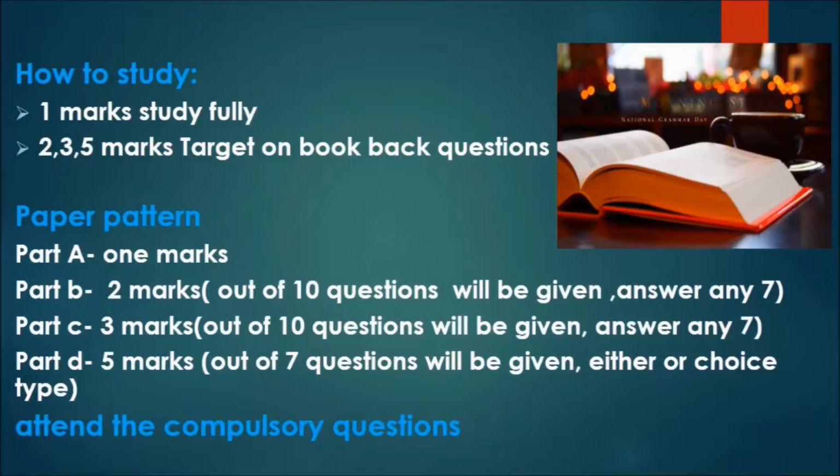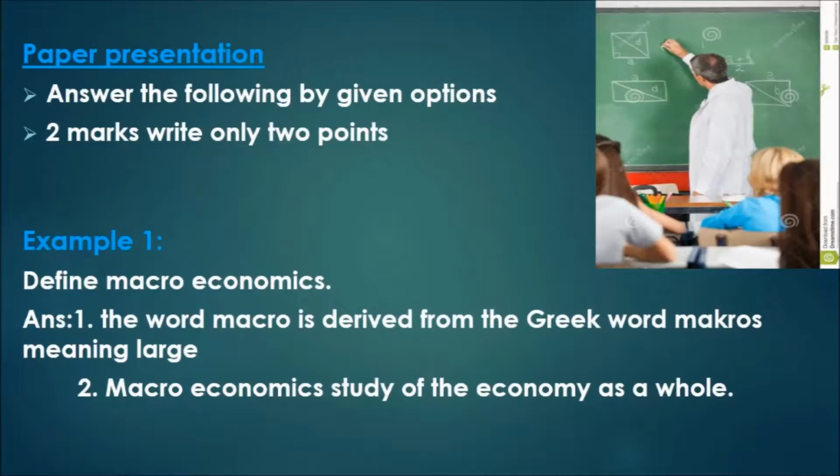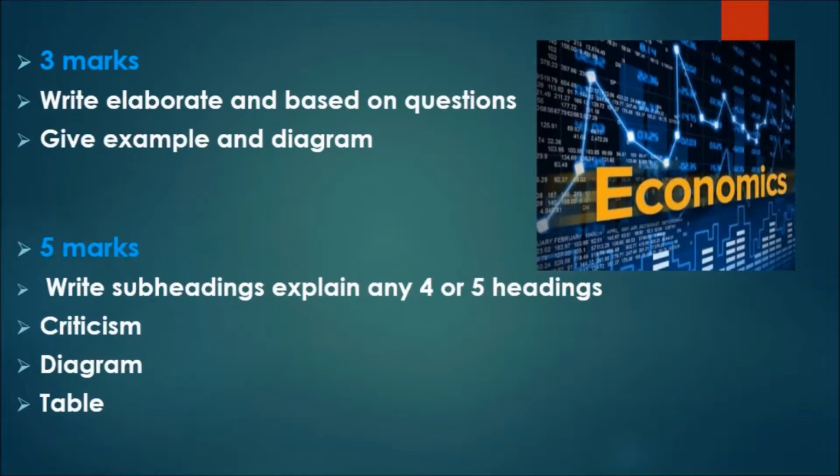Paper presentation: answer the following by the given option. There will be 1 mark questions; you have to choose the correct answer. For 2 marks, write only 2 points. For example, define macroeconomics. Answer: point 1, the word macro is derived from the Greek word makros, meaning large. Second point, macroeconomics is the study of the economy as a whole.